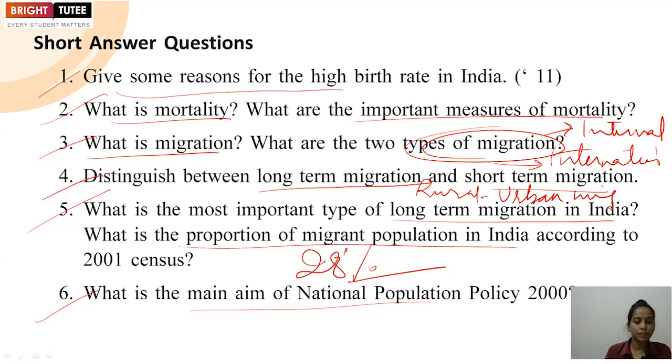So if we talk about the main aim of National Population Policy, we need to define that it is just to bring the total fertility rate down to replacement levels by 2010 through vigorous implementation of intersectoral operational strategies. Means by using the different strategies. By 2010, they set the target that they were supposed to bring the fertility level down. And the long-term target, if we talk about, is 2045, where they have targeted to achieve a stable population. So that is the main aim of National Population Policy 2000.